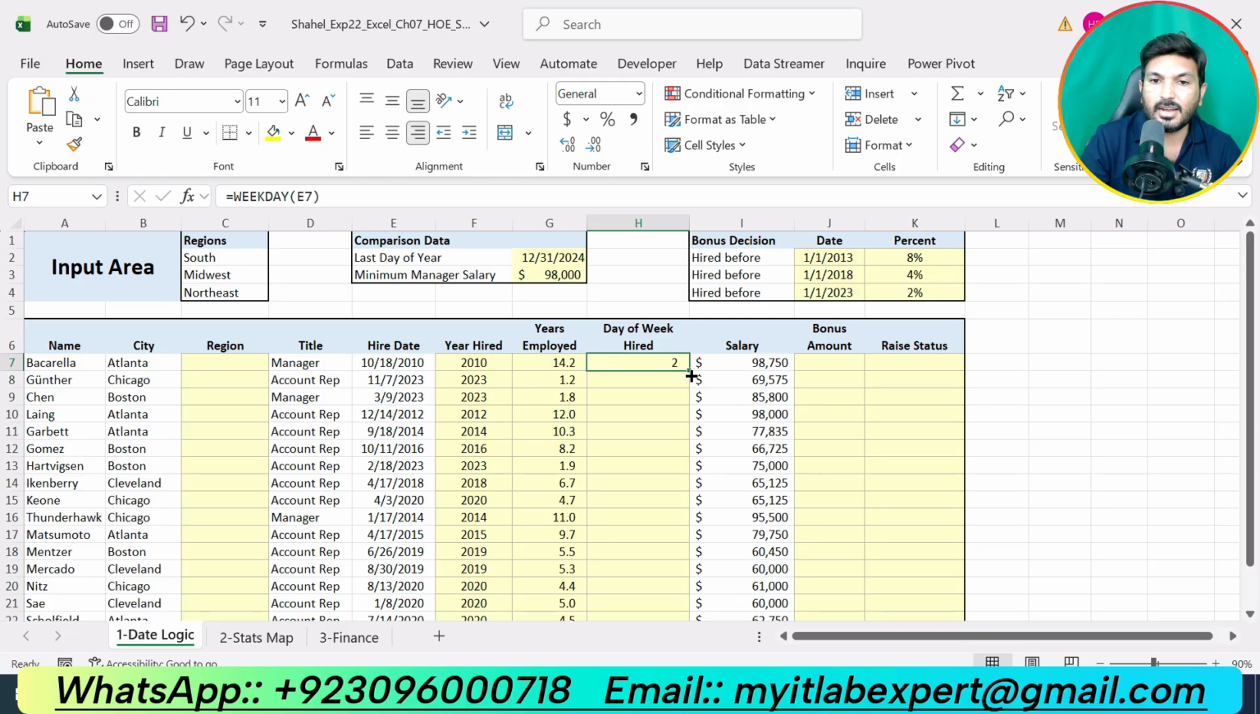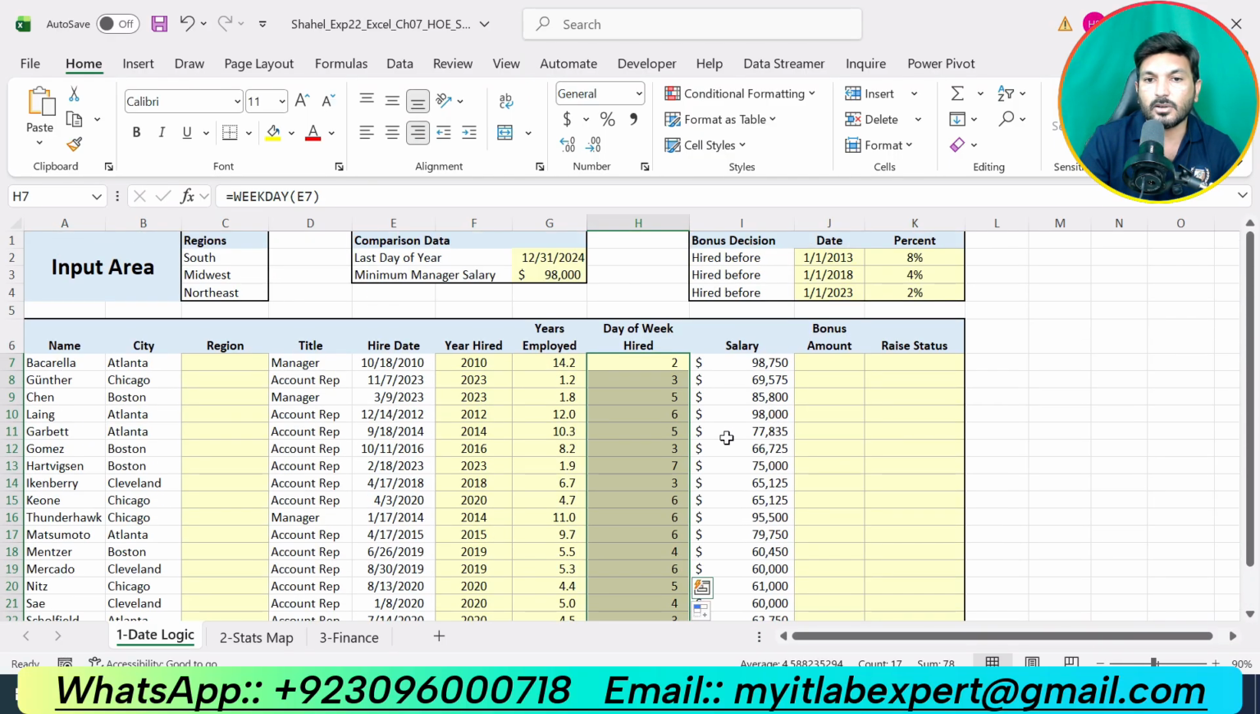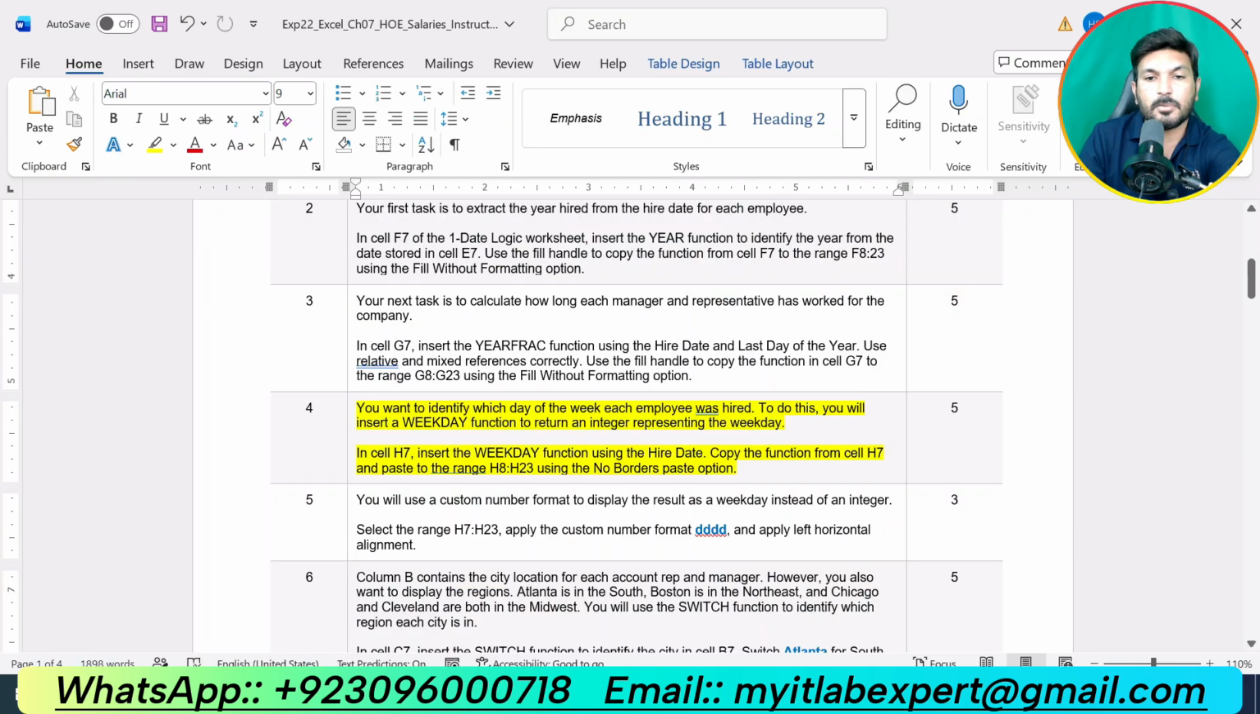Now use the fill handle to copy the formula down, but use the fill without formatting option. Okay, so now we got integers. We got the day of the week in the form of an integer. So that is all about step number 4.